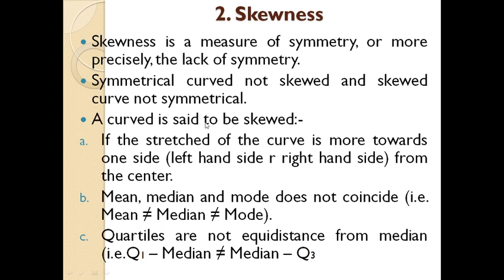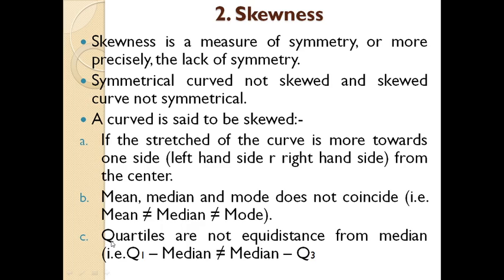A curve is said to be skewed if it has some characteristics, some properties. First, the stretch of the curve is more towards one side, either the left hand side or the right hand side from the center. Mean, median and mode do not coincide with each other. That means the mean is not equal to median, is not equal to mode.